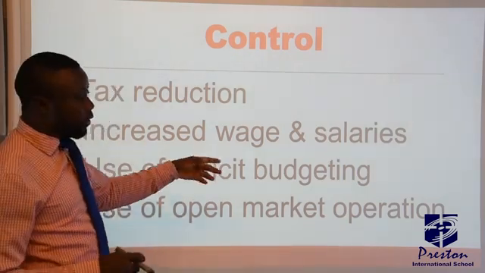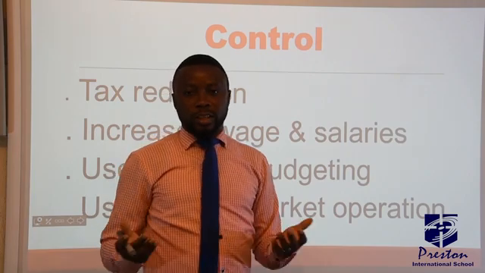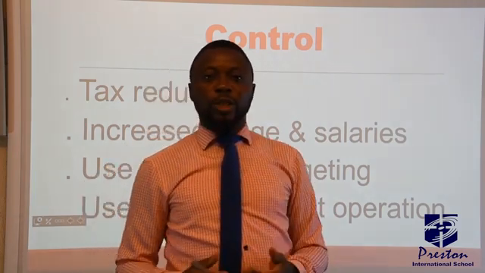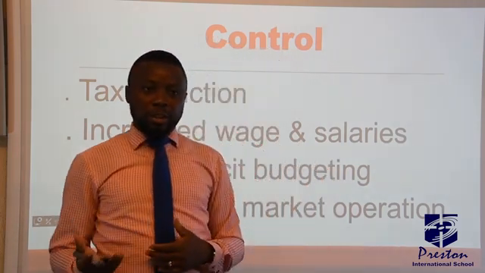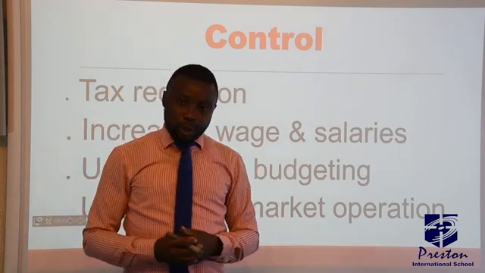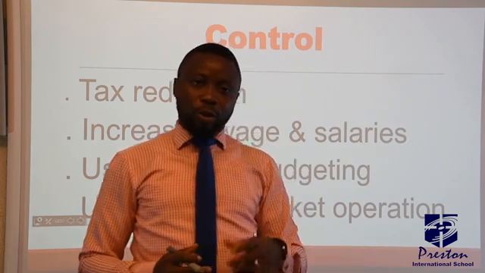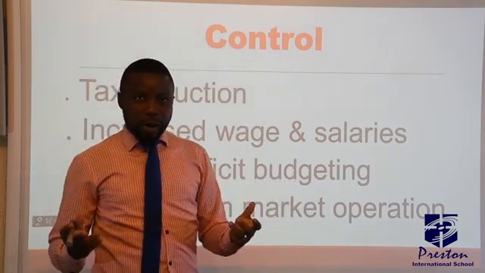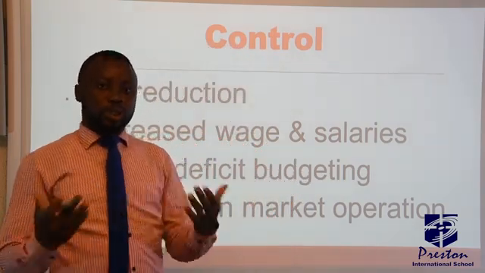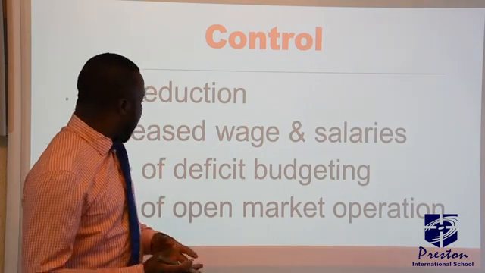Use of deficit budget. What is deficit budget? That means the government is willing to spend more than the amount they are willing to generate from the economy. And as a result, that will also boost the volume of money in circulation, which also boosts purchasing power, and that can also drive up the price of goods and services.